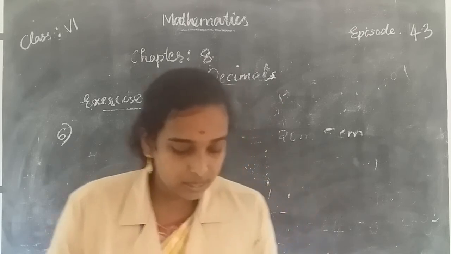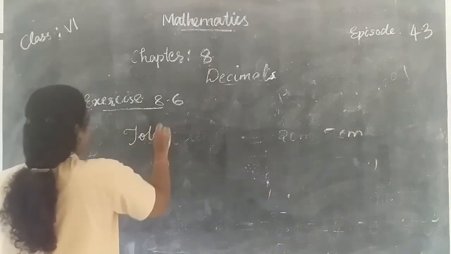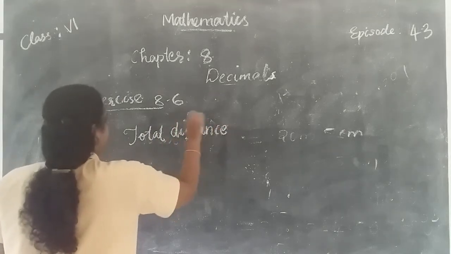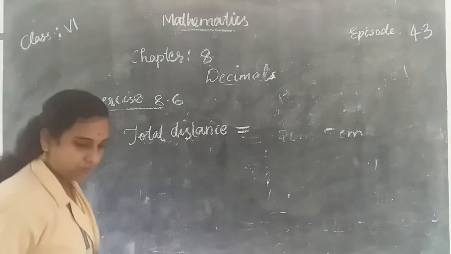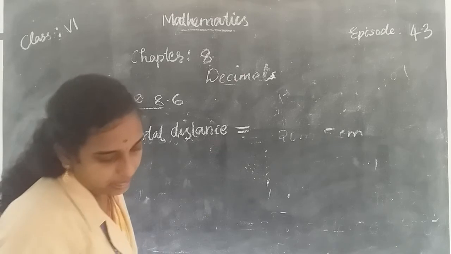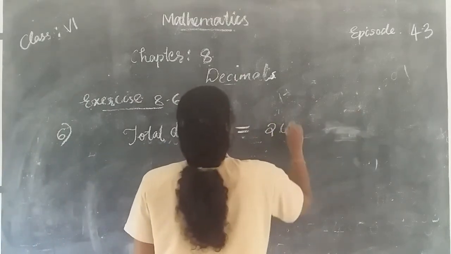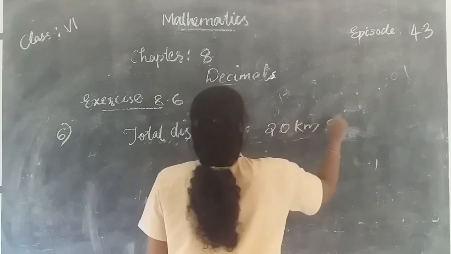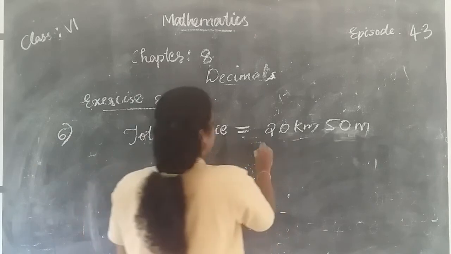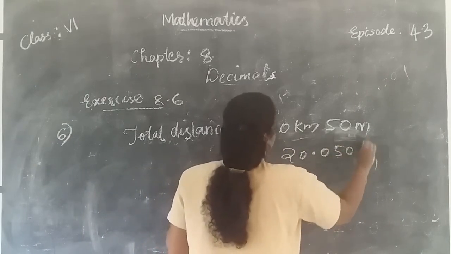So the first step is the total distance covered by Namita. Total distance is equal to 20 kilometer 50 meter. That is equal to 20.050 kilometer.